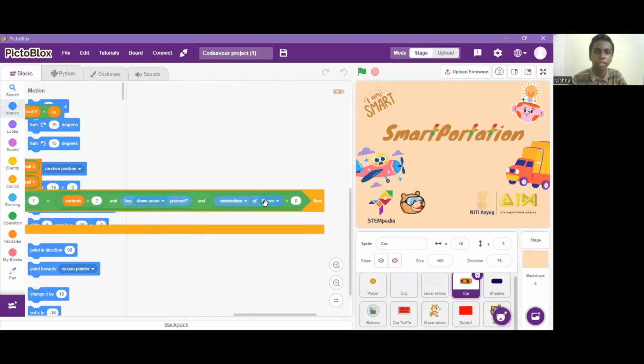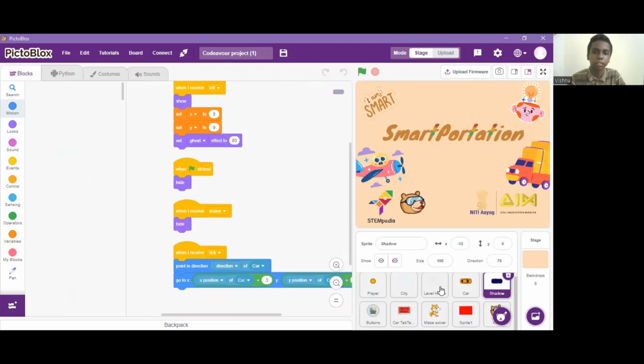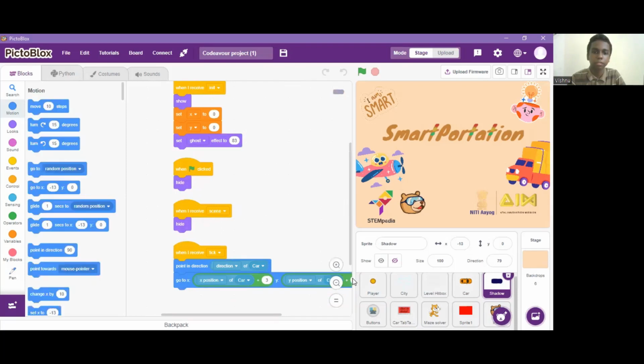Here is how you can understand. The car moves according to the player. Here I have designed the momentum of the player and all other stuff. The car points to the player and goes to the player. So the car is just the outer environment. The player that looks like the yellow coin here is the main part. The shadow follows the car. It points towards the car, moves towards the car and follows the car.